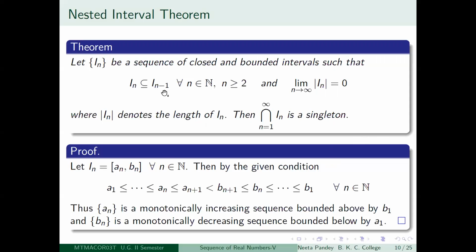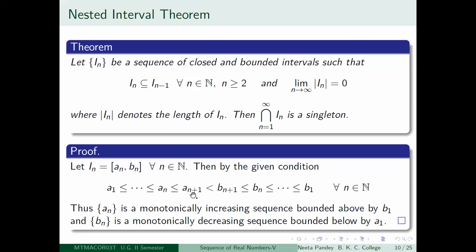Then what do you know? That In plus 1 is a subset of In. So In plus 1, what will be the end points? An plus 1 and Bn plus 1. And the closed interval An plus 1 to Bn plus 1 is a subset of the closed interval An to Bn.